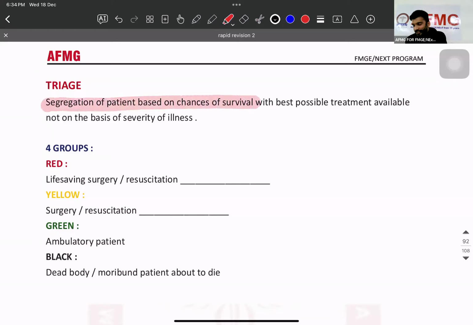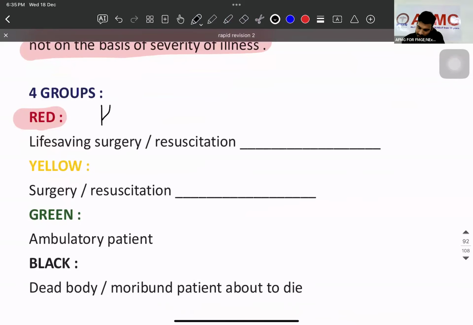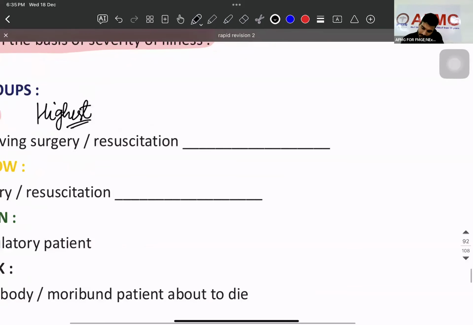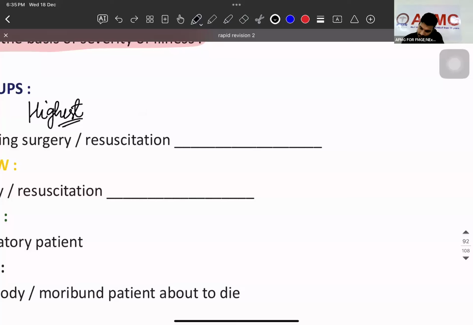Segregation of patient based on the chances of survival with best possible treatment available, not on the basis of severity of the illness. Now, red color is given which priority? Highest priority. Okay, because they need a which surgery? Life-saving surgery. And because they need immediate resuscitation. How many hours? 0 to.